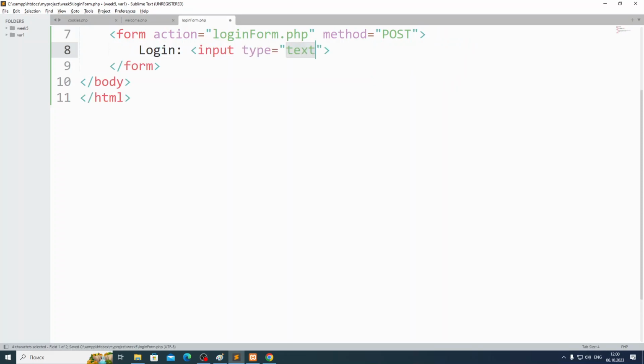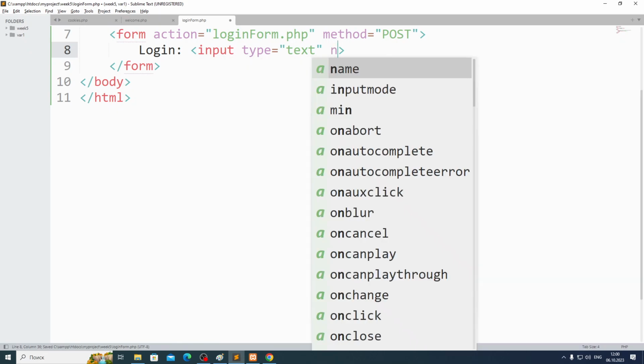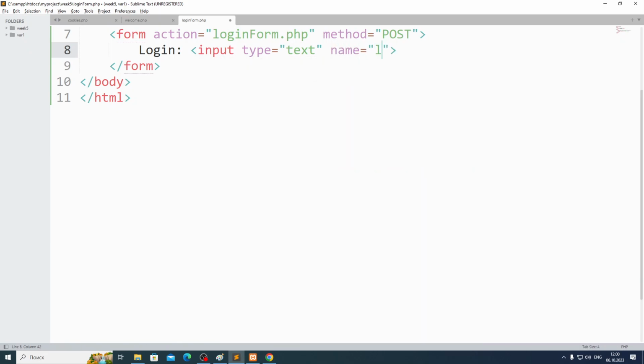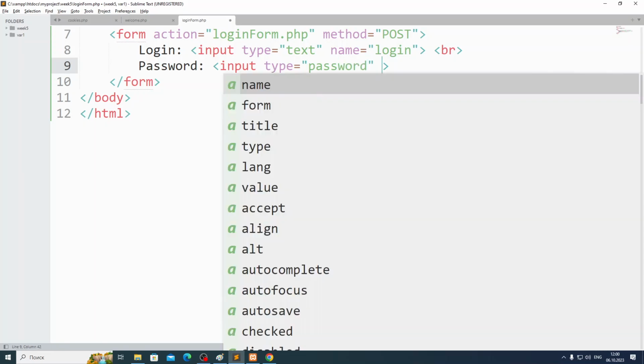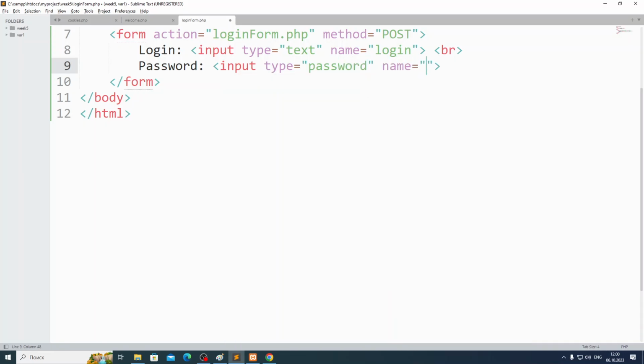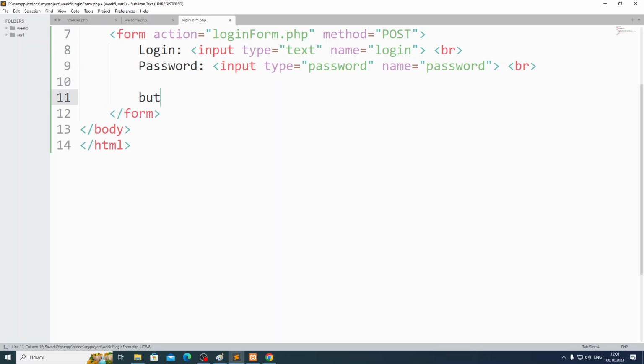Then login input, type text, name login. Then password input, type password, name also password. And some br. Then a button, let's say login, type submit.